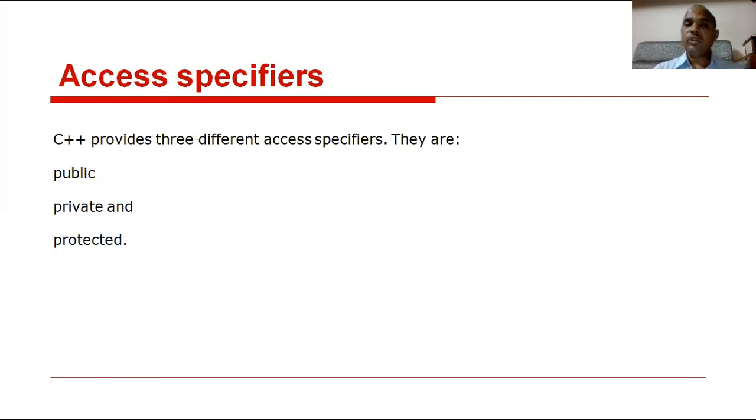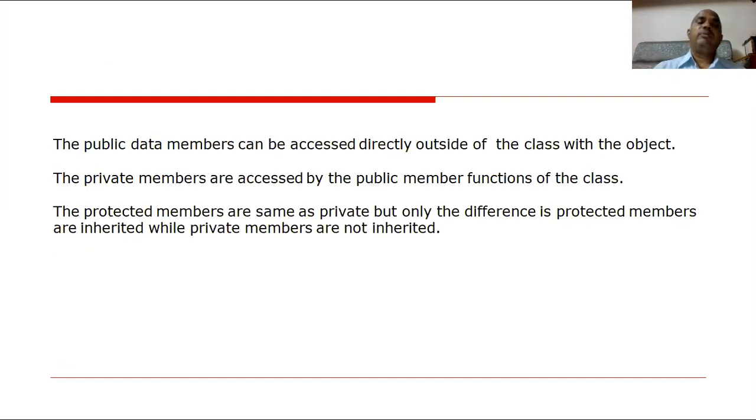Access specifiers. How many types of access specifiers? Mainly 3: private, public, and protected. These 3 are the access specifiers in inheritance in C++. What is public visibility? The public data members can be accessed directly outside of the class. The private members are accessed by the public member functions of the class.